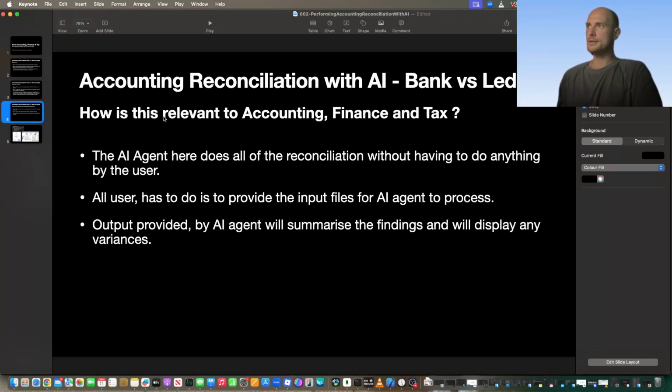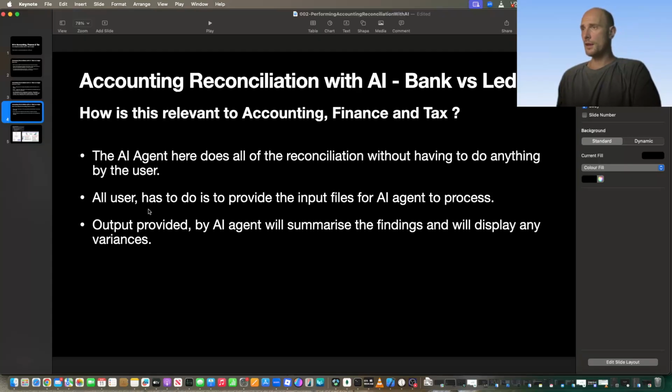Now, how is this relevant to accounting departments, finance and tax departments? Well, the AI agent obviously does all the reconciliation behind the scenes. It does so using Python code, right? So it's fully automated, and the user doesn't have to perform anything. As long as the user's got access to the AI agent, and a strong enough PC to handle the data load, it should be fine.